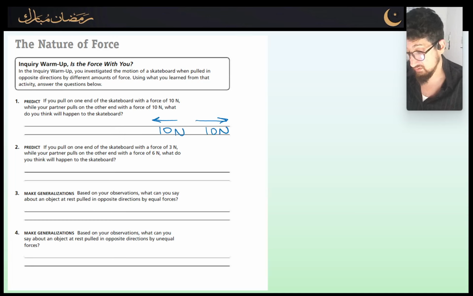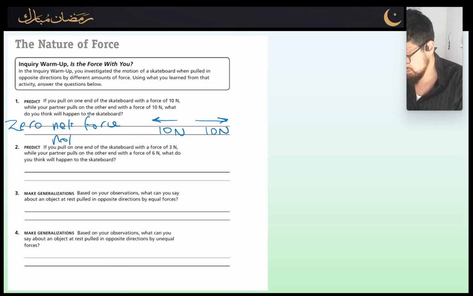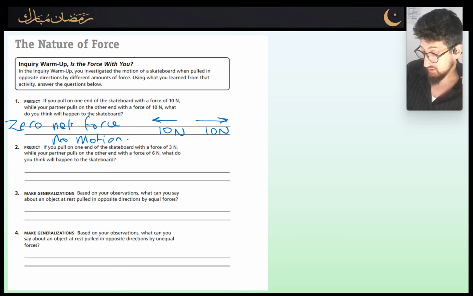For every action, there's an equal opposite reaction. They cancel each other completely. There's no net force. It is completely 0 net force, so no movement, no motion.